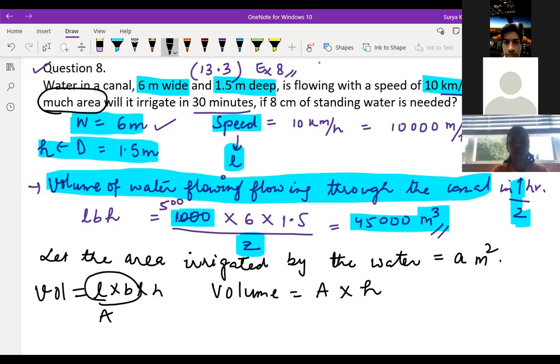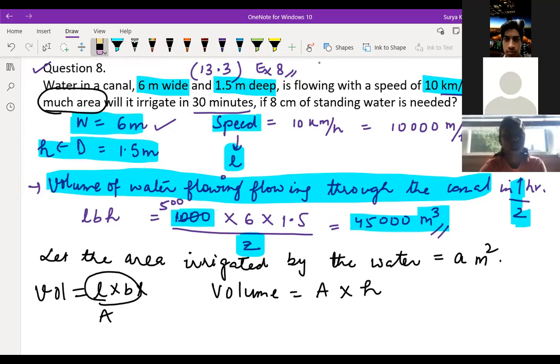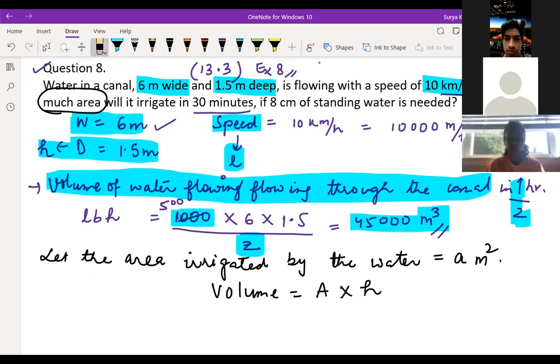Height 8 centimeter they have given, so try to convert 8 centimeter into meters. So what we can write here is the volume they have given, that is 45,000, equals A into height 8 centimeter, and we can convert 8 centimeter into meters.